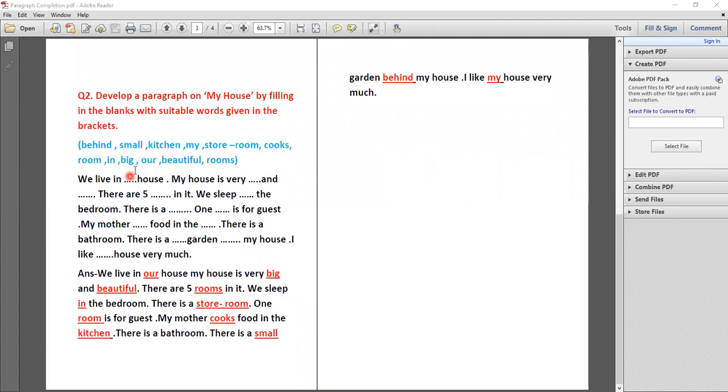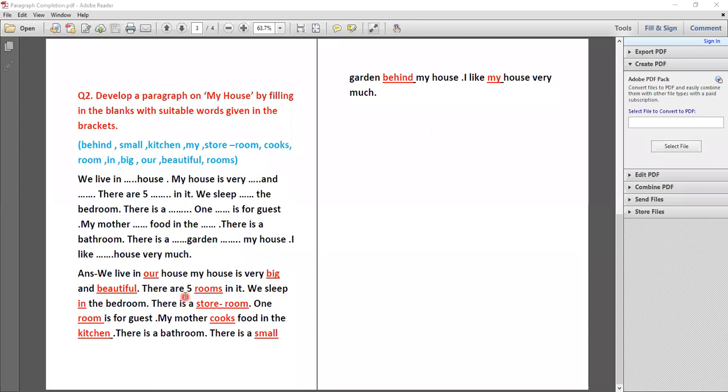Okay, so once you read this paragraph, after that you have to write the words. You have to write suitable words in the blanks. The suitable words that seem right to you, you first note down in pencil. If everything is clear, then you clear all the confusion. So now we start. We live in our house. My house is very big and beautiful. So we write the words big and beautiful.